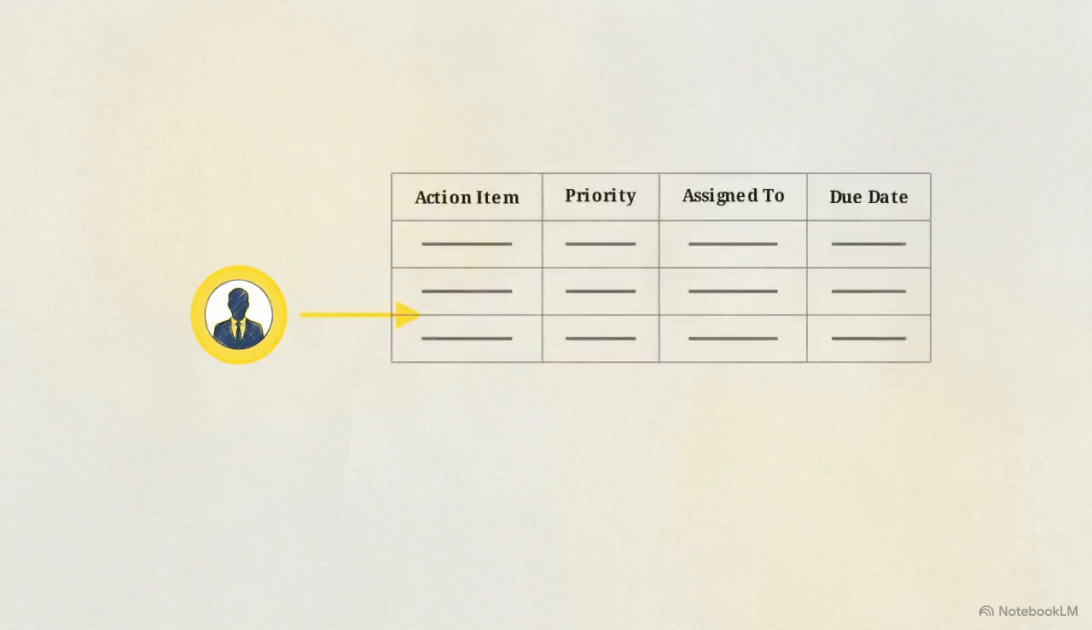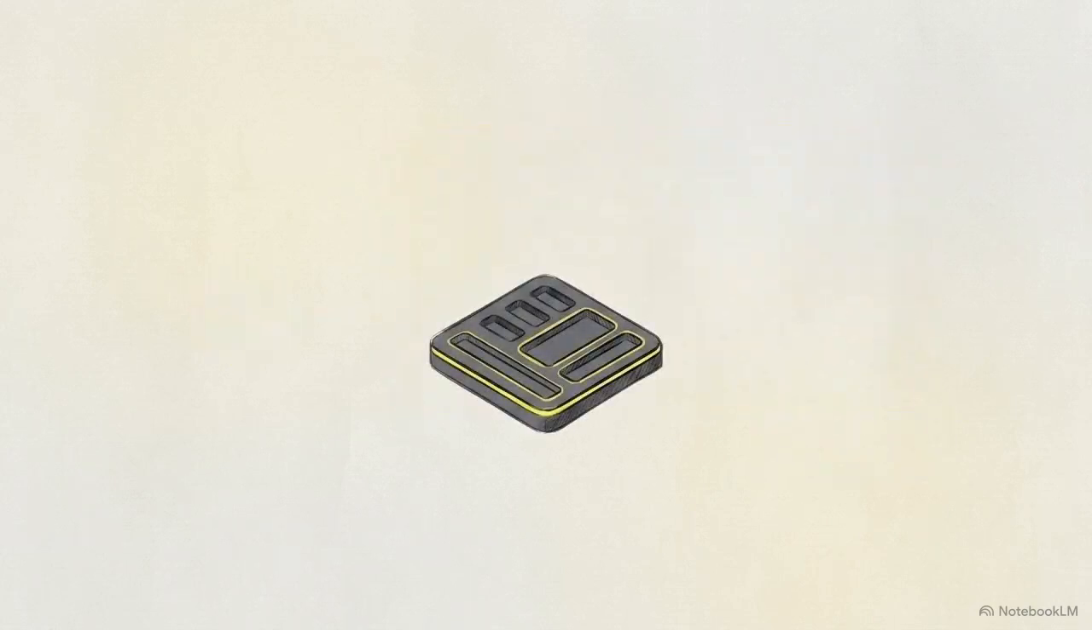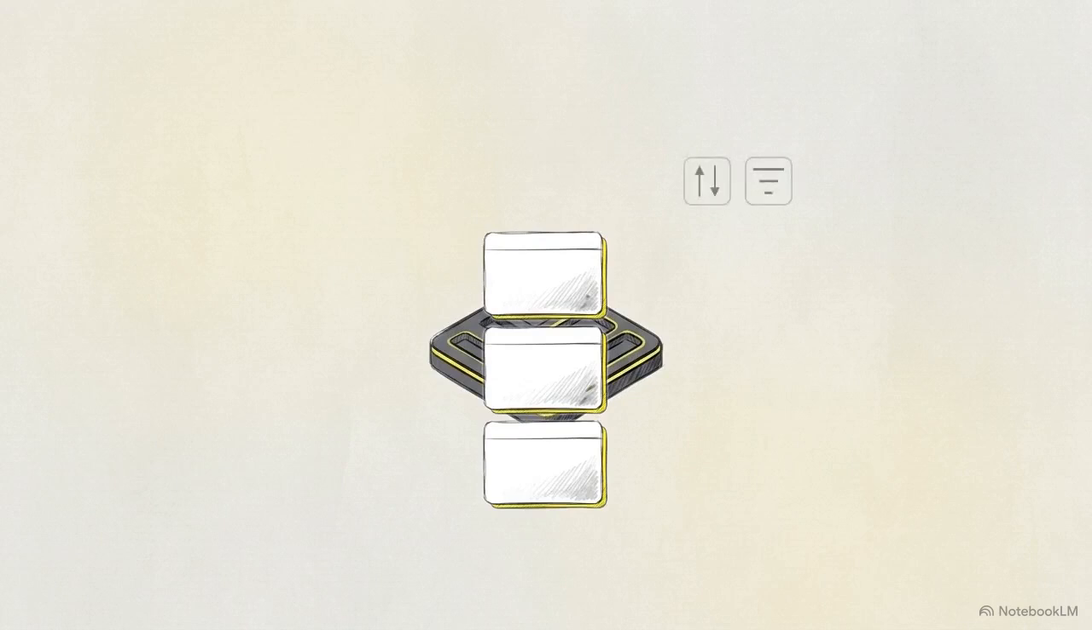This diagram shows the expected output of that prompt, a structured table isolating the action items, priorities, assignees, and due dates. To make this list functional, you highlight the table and use the Turn Into command. Selecting Database converts passive meeting notes into an active workflow engine, allowing the team to sort and filter tasks immediately.